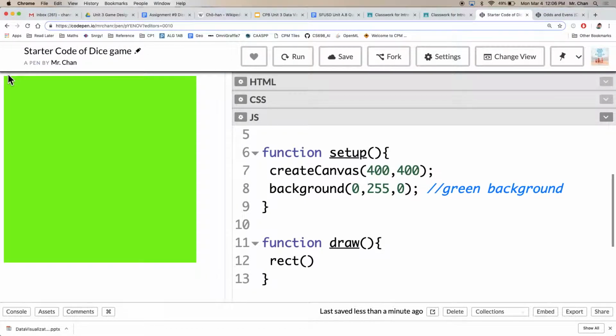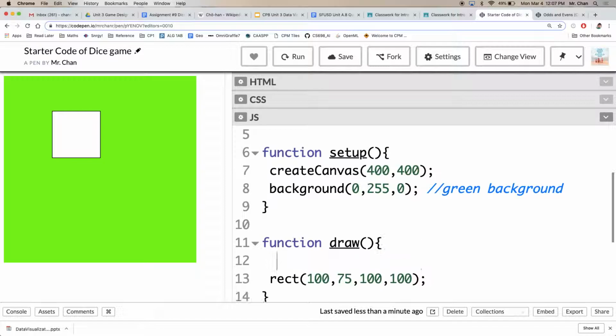Y going positive goes down. Good reminder of that. So let's have it be 100 over, let's say 200 down, and it has to be a square. So we'll make it 100 by 100. Oh, a little bit too low. So let's have it go up maybe 75 instead. Ta-da. There's my rectangle.